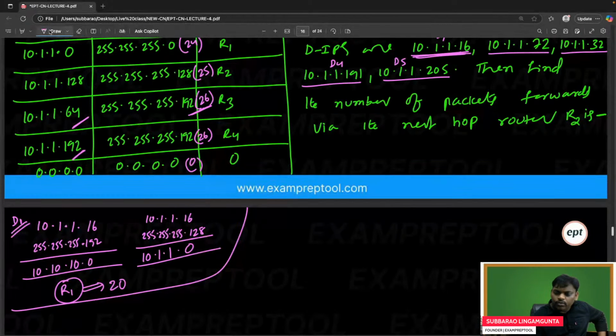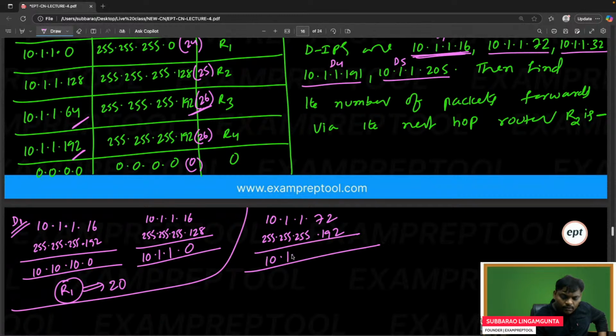What is D2? 10.1.1.72. Let's go to R4, with mask 255.255.255.192. 10.1.1, and 72 means 64 plus 8. 192 means 64 will match.